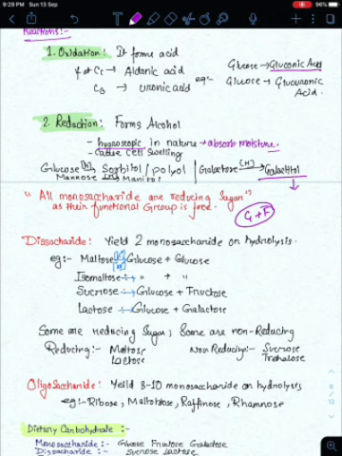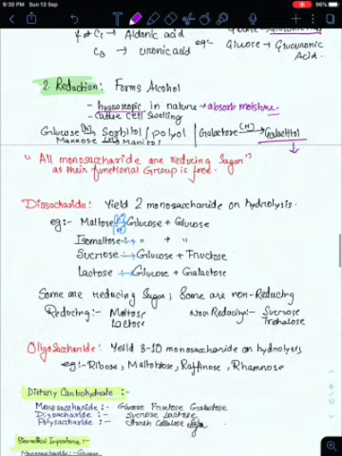And when their functional group is free, they can be reduced by Tollens reagent, Fehling's reagent, Benedict reagent, and so on. They are called reducing sugars. Now, disaccharides. What are disaccharides? They yield two monosaccharide units on hydrolysis. For example, maltose yields 2 molecules of glucose.